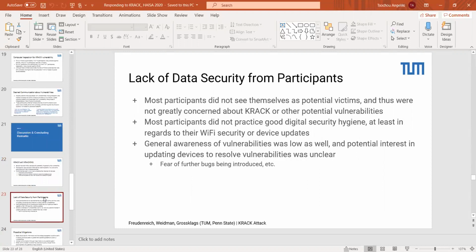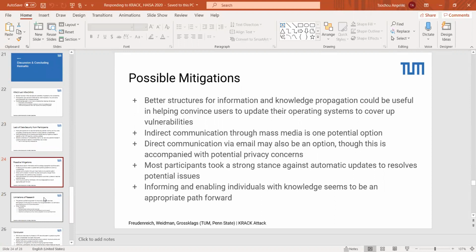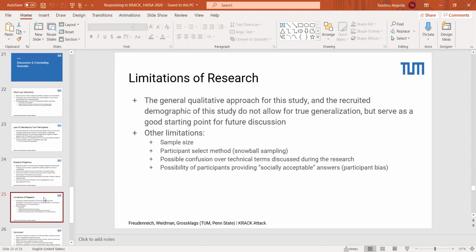As we find in a number of other common security studies, we also found a general lack of data security from participants, with a general attitude of, this can't really impact me, and as a result, I shouldn't really need to worry about my security that much. We can go to the next slide, and I think potentially even the next slide after that, since we just covered possible mitigations. Yeah, we can go to the next slide.